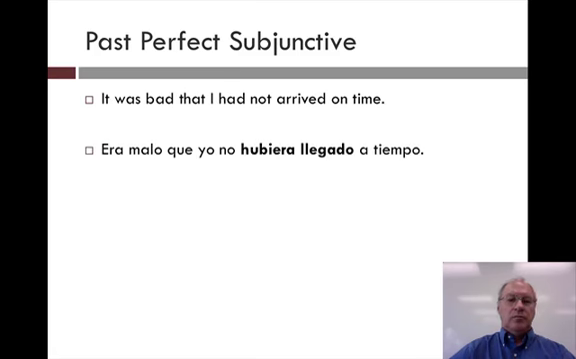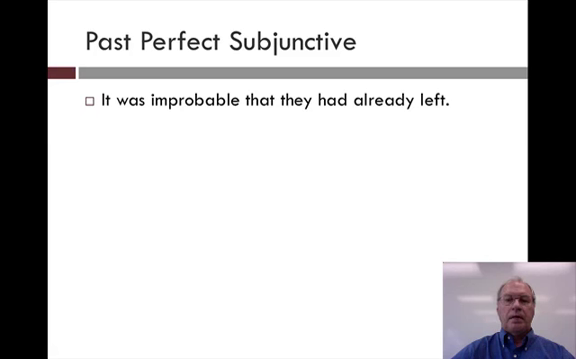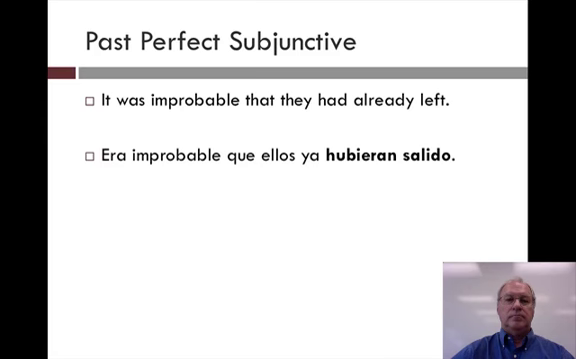Era malo que yo no hubiera llegado a tiempo. We must have hubiera llegado because era malo que demands subjunctive. Era improbable que ellos ya hubieran salido. They had already left. Notice ya right before the verb hubieran salido.